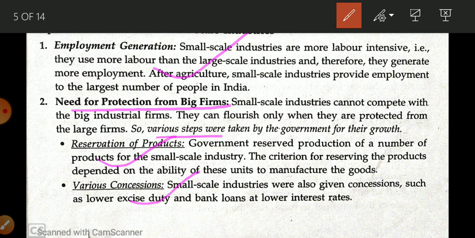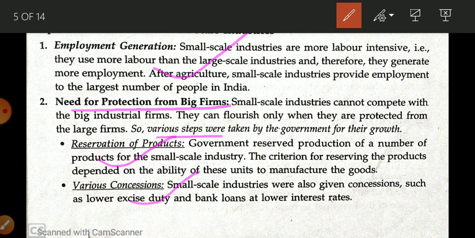First is reservation of product. So government during 1950 to 99 reserved some products so that they could only be produced in small scale industry. So some products could be produced only and only in small scale industry, okay. The second step, various concessions.